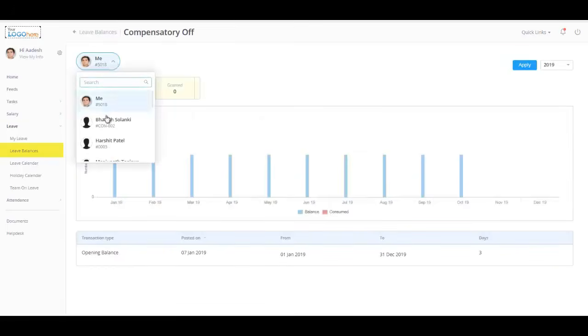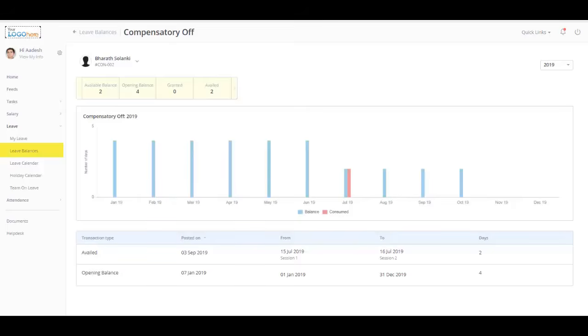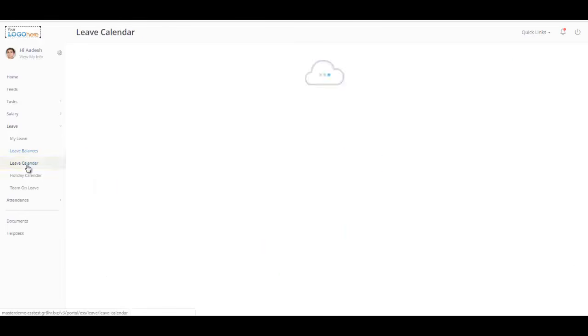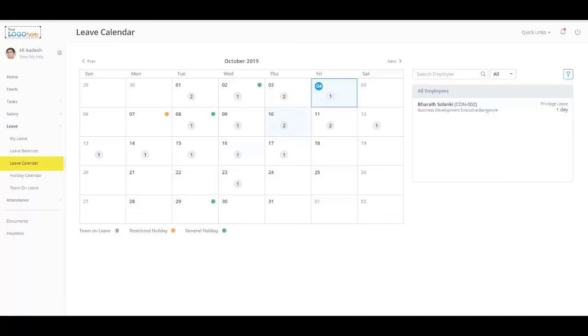Similarly, view the team members' leave balance information by selecting their names from here. This option is available only in the Manager's ESS access. The Leave Calendar section offers a quick view of the number of employees opting for leave on a selected day of a calendar month in your organization.